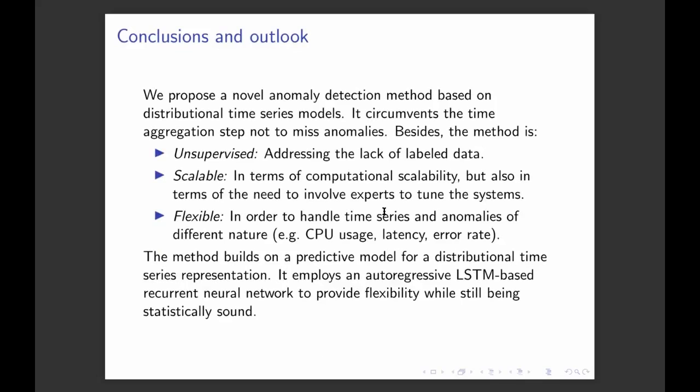So as a summary, we proposed here a novel anomaly detection method, which is based on distributional time series models. The whole point here is to avoid the temporal aggregation step, so as not to miss any anomalies. Besides, our method has many advantages. First, it's unsupervised, and this addresses the lack of labels that we observe in real life situations. It's scalable, both in terms of computation, but also in terms of the need to involve experts to tune the system. And it's flexible. It can handle different time series and different anomalies, for example, CPU usage, latency, error rate, or anything else.